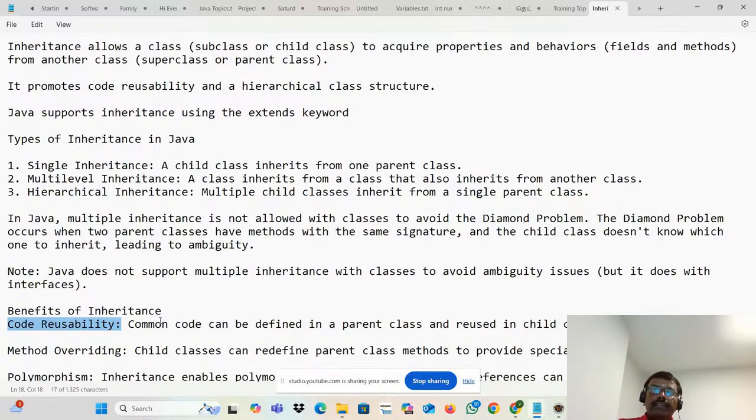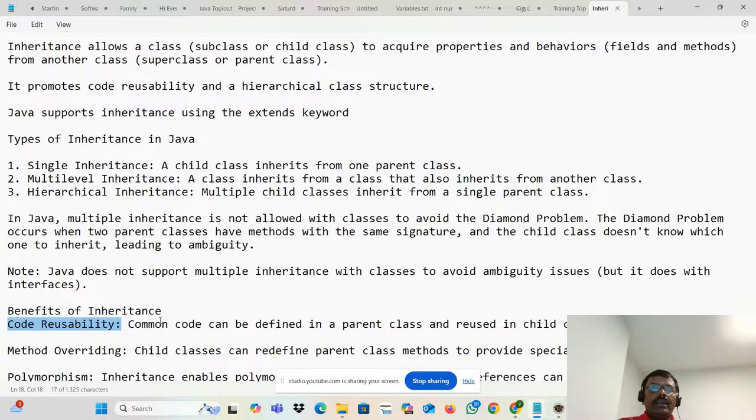Sometimes you may need their code as well. Assume that Dinesh is writing some code and Prakash is also writing some code. Sometimes Dinesh may need Prakash's code also. It doesn't mean copy-pasting that particular module code. I do not repeat the same code again, because it's a waste of my time. If I rewrite the code, it's a waste of my time. So what I can do is reuse the code. How can I reuse the code? Dinesh and Prakash are both very good friends, so better they can copy-paste it.